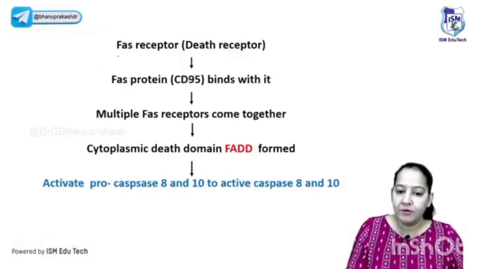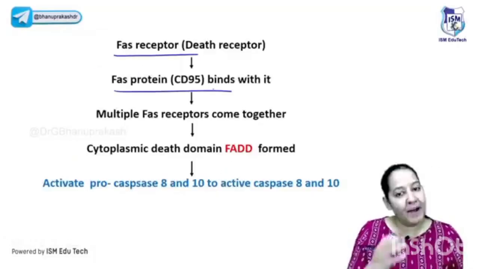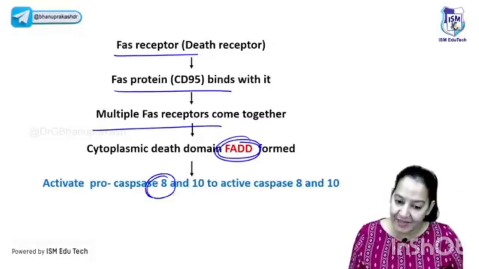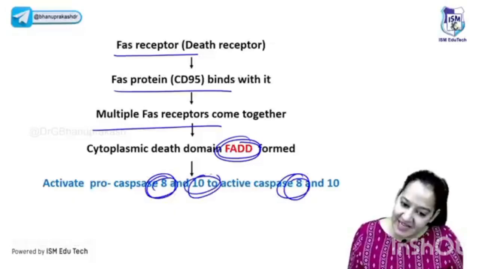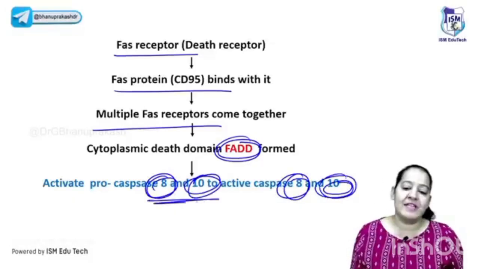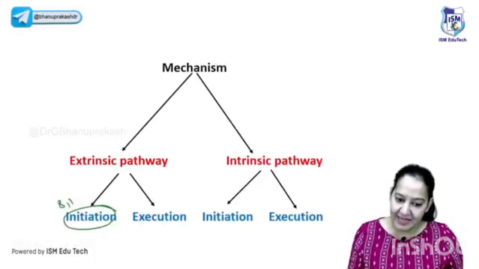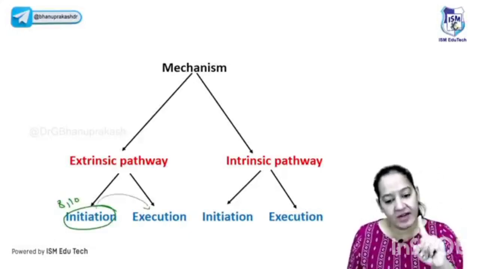I will let you know how. So the FAS ligand is coming, binding with the FAS receptor, multiple FAS receptors come closer, and FADD is formed. FADD leads to conversion of pro-caspase 8 to active caspase 8. Sometimes caspase 10 also gets converted to active caspase 10. So learn caspase 8 and 10, they get converted from inactive to active form. So this is over. I am leaving it at caspase 8 and 10 activation. What will happen after this? I will continue in the execution phase, but later on.